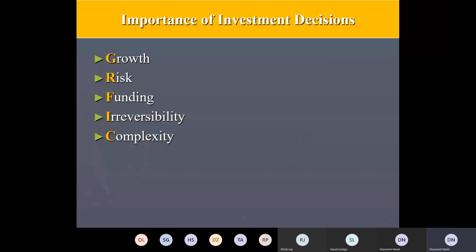Fine. And the last one is complexity. These decisions are not simple, as we see. We can't predict. Like we have seen two examples, the Tata Safari and the Nano project. When it was launched, obviously nobody must have thought it would not be successful. So we can't predict the sentiments of the people and how that product will do in future. We can't predict what the cash inflows of that project will be for a number of years coming down the line. That's a very difficult thing to say, and that is important when you are trying to evaluate two investment decisions.